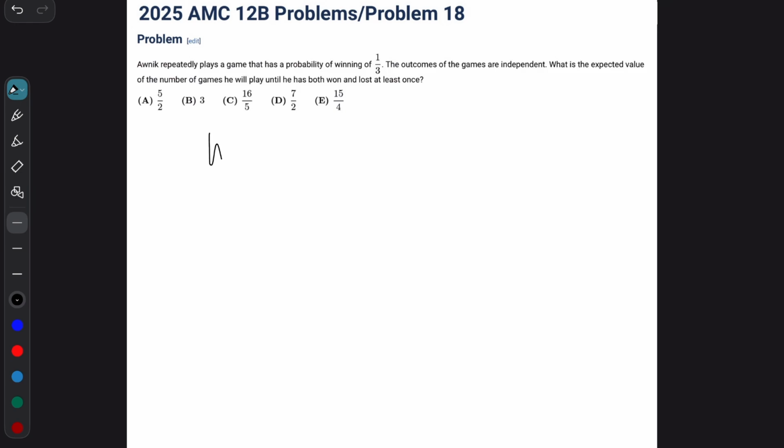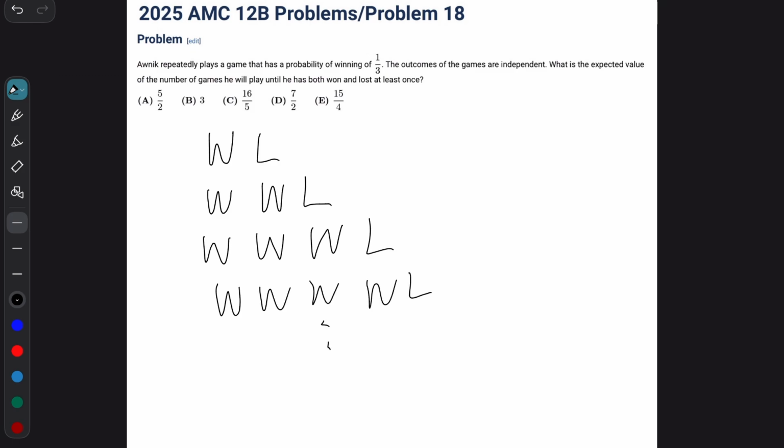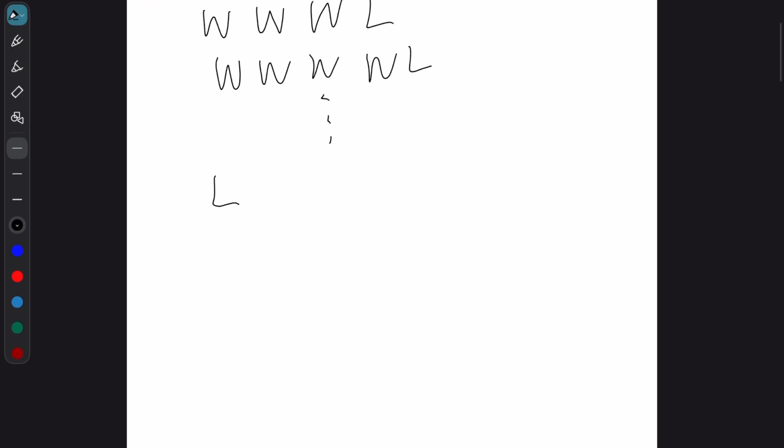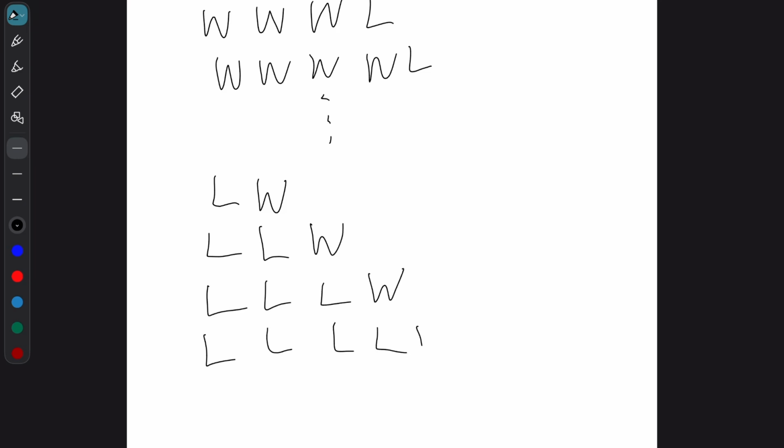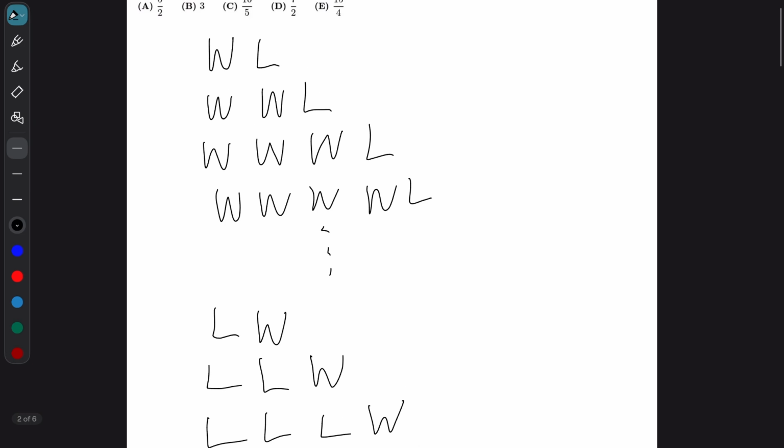Either Onyx won the first game, which will become like this, or Onyx lost the first game, which will become similarly like this. So for the upper one, it is 1 over 3 times 2 over 3 times... Oh, also we have to find the expected value.